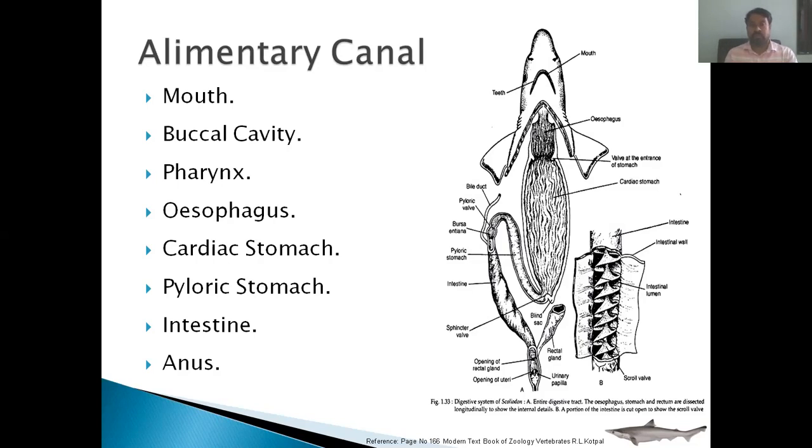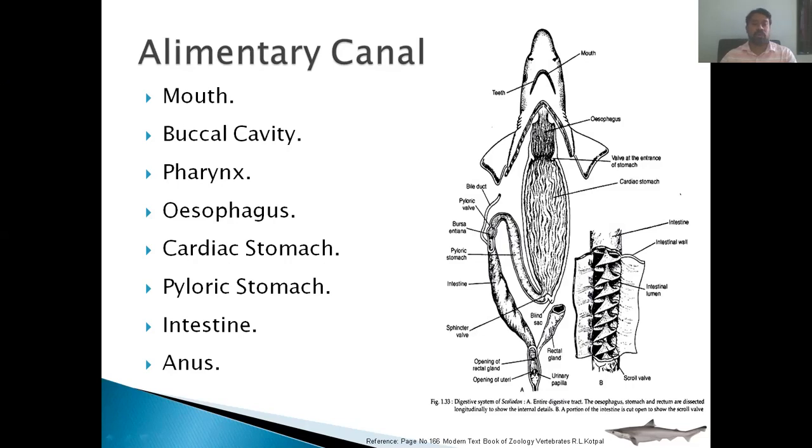In this tube, the food passes from one region to another. When the food passes, it comes in contact with the enzymes and digestion occurs. It means the complex form is converted into a simpler form with the help of enzymes. So the alimentary canal is a tube in which the food performs a journey from the mouth to the anus, and the digestion process occurs. It provides a surface area for the enzymes to act on the food. That is the function of the alimentary canal.